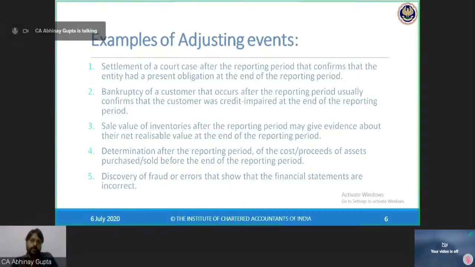So if the customer was credit impaired by 31st March but filed for insolvency later, then it is adjusting. If the customer was not credit impaired by 31st March and became credit impaired after 31st March and filed for insolvency, so both things are happening after the end of the reporting period, then it is a non-adjusting event.